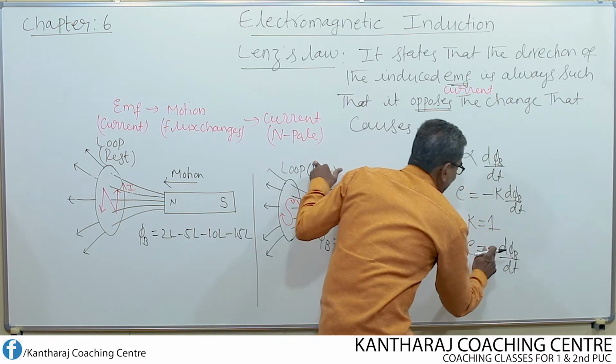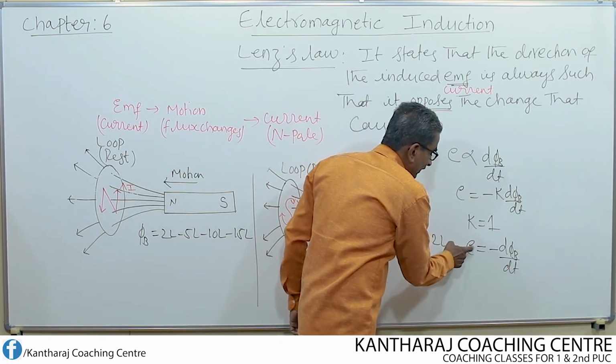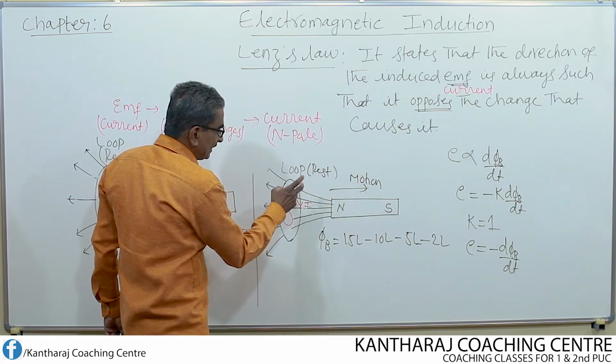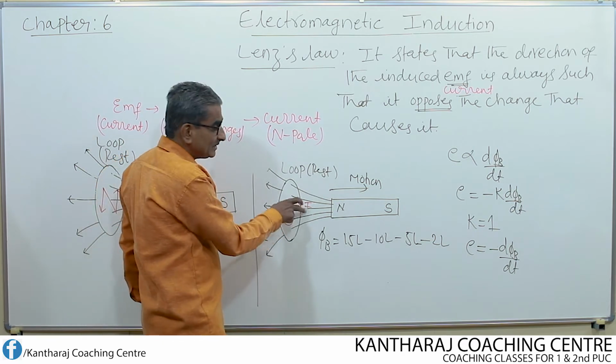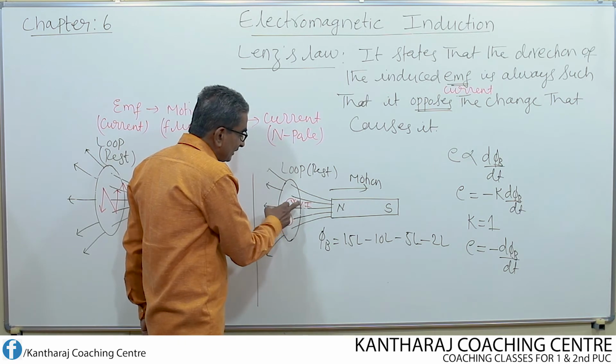What does this negative sign represent? It represents that the direction of induced EMF is such that it always opposes the change that causes it. Change means motion.